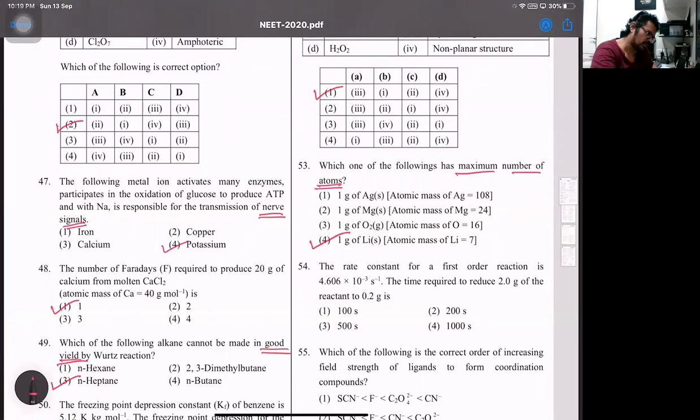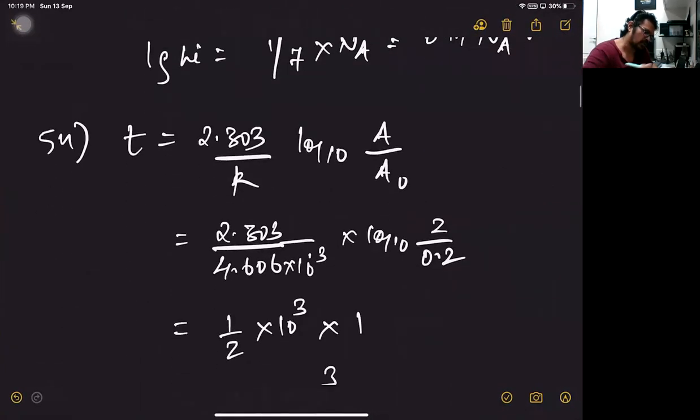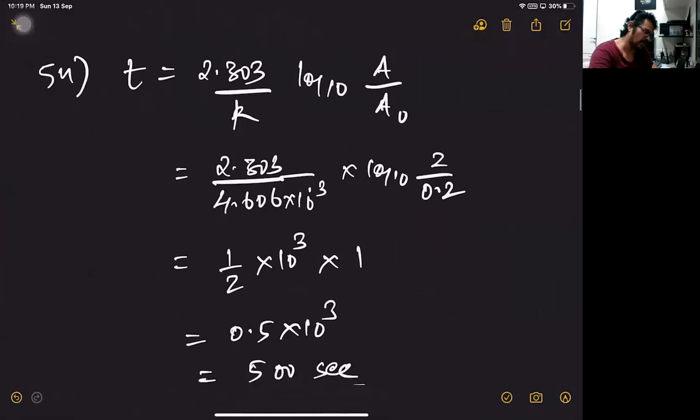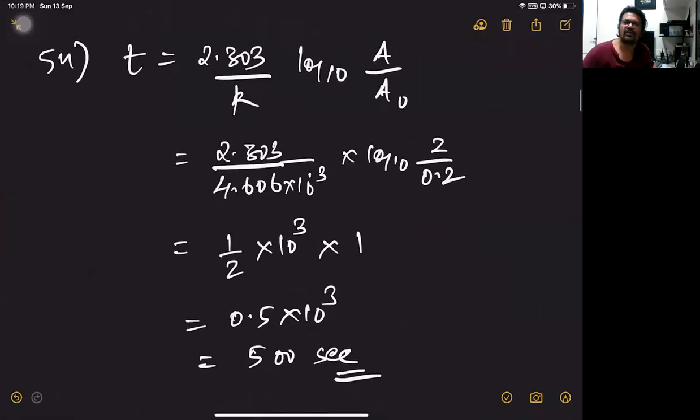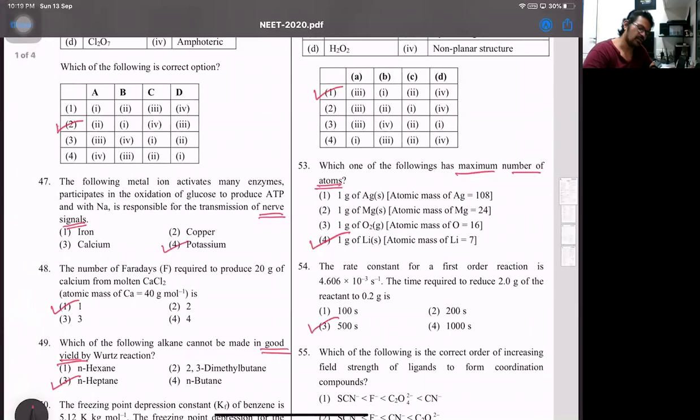So observe this part. If I put it up, it's a very simple and easy calculation. Look at that. That directly comes over there as nothing but 500 seconds. Very direct, hardly any calculation as such. It's a very, very easy paper that you have. So for 54th, if I say the answer over here, that answer is going to be 3. That's going to be 500 seconds.